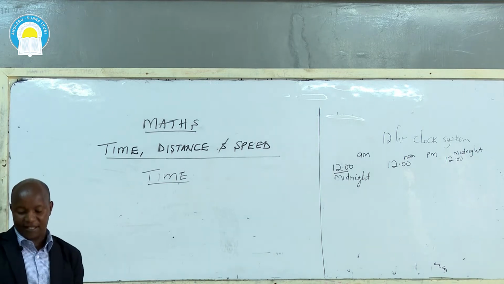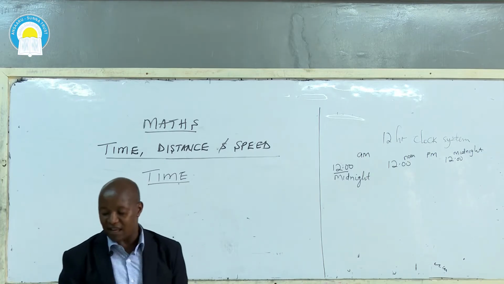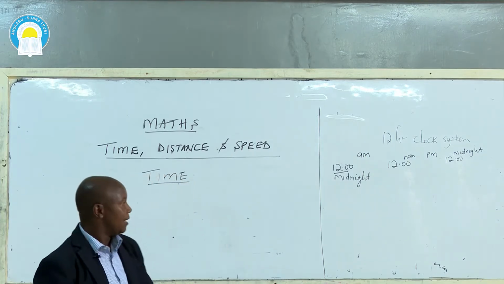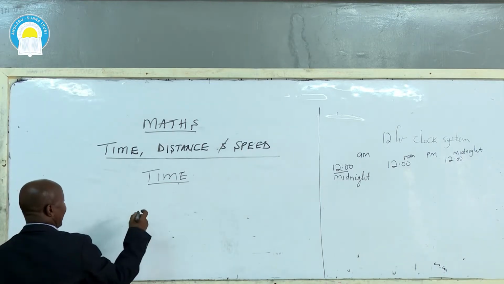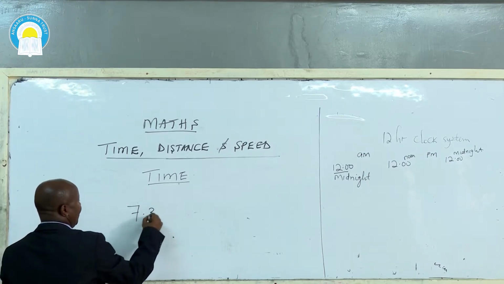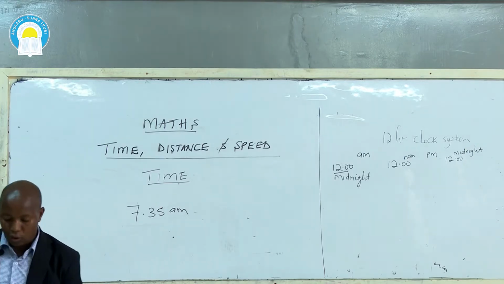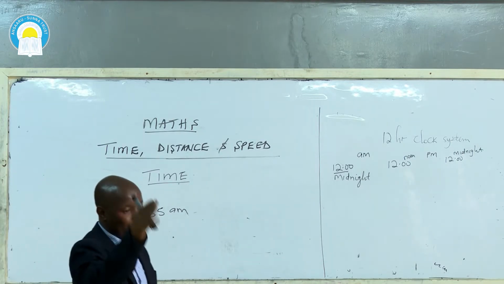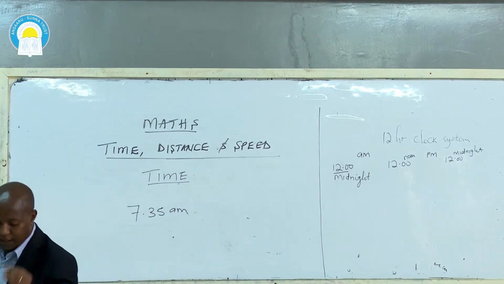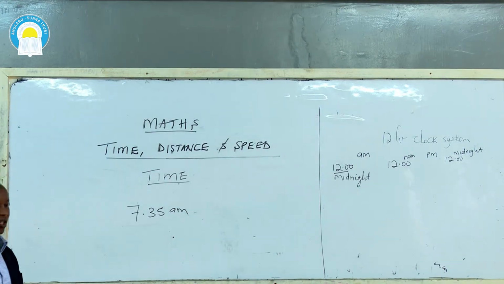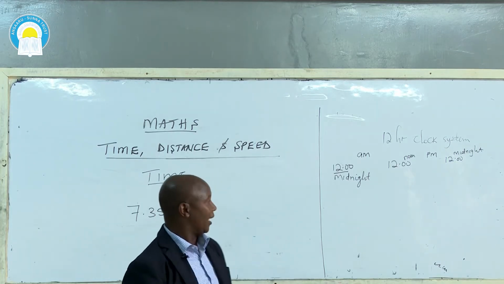Number one, a very simple question on time. Our class president left home for school at 7:35 a.m. That is in the morning. He took only 35 minutes to walk to school. So, what time did he reach the school? A very simple question, which is tricky to some of you when you are working out in class.